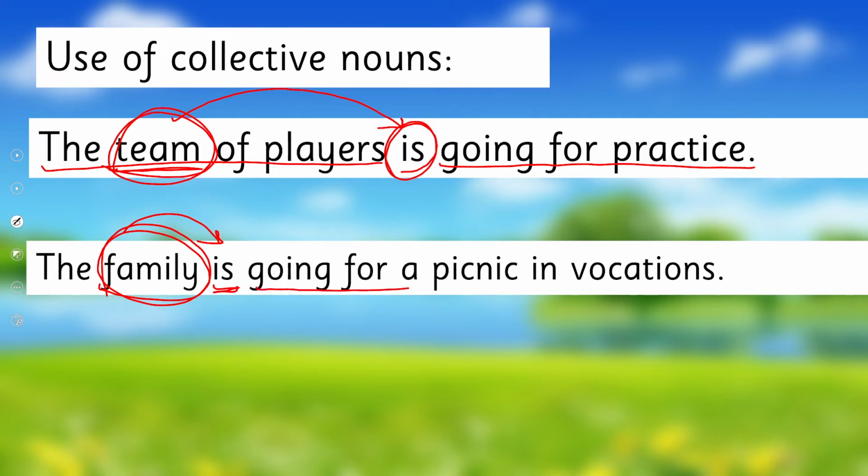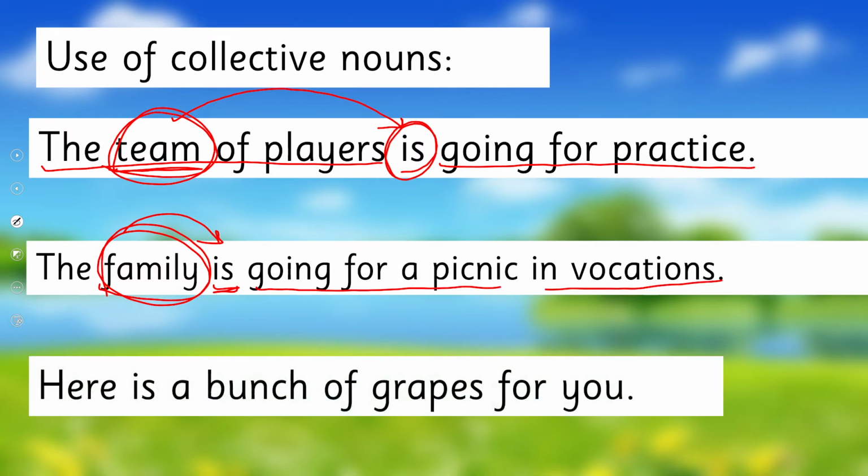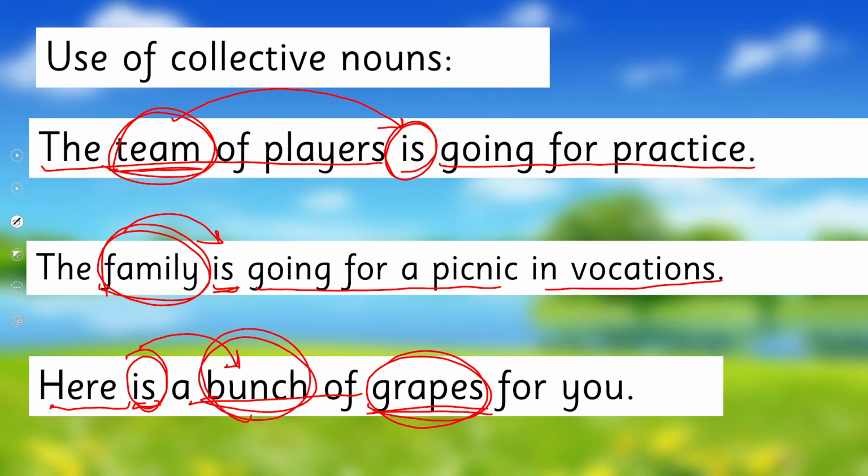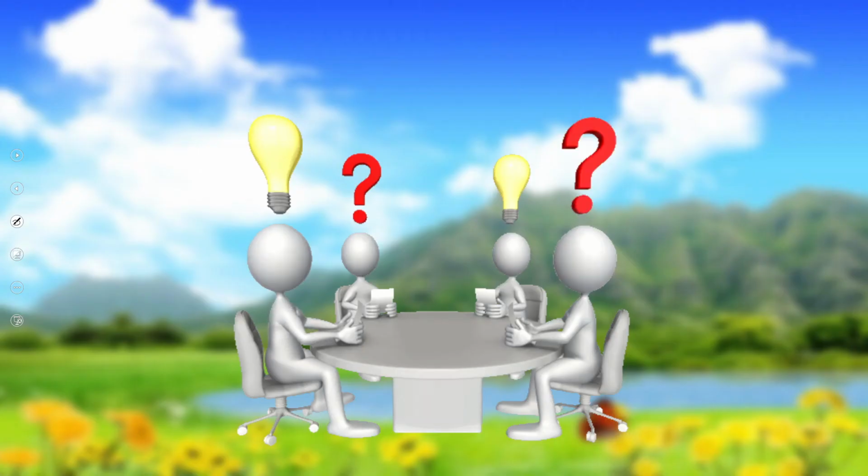The family is going for a picnic in vacations. And here is a bunch of grapes. Okay, so these grapes are more than one, but why has is been used? Because we are focusing on the collective noun, and that's bunch. Okay, the bunch of grapes is for you. All right, are you clear? Are you ready to practice it through an activity?